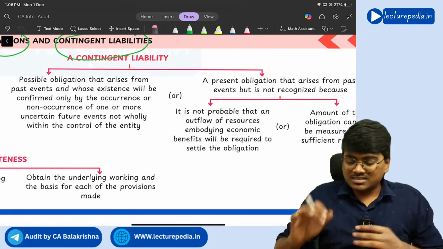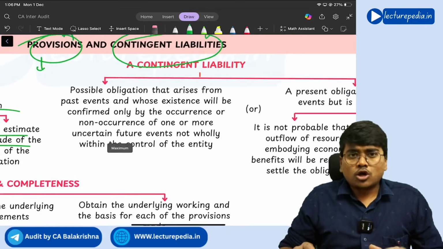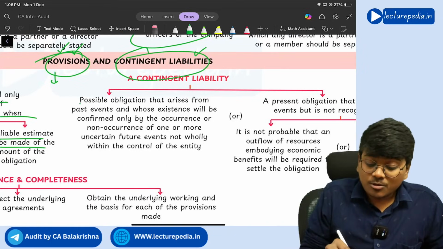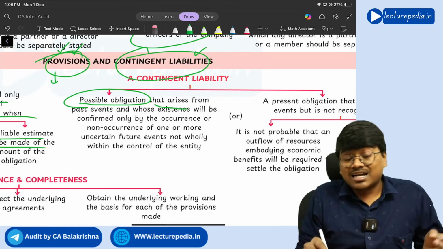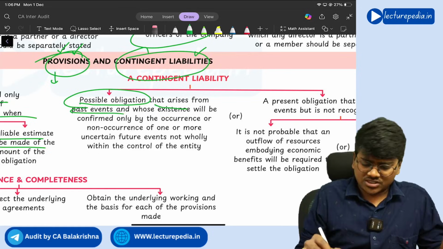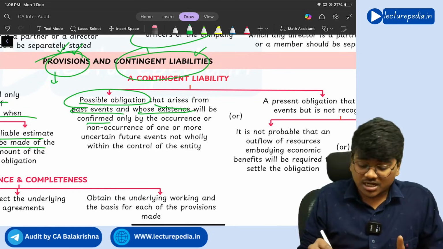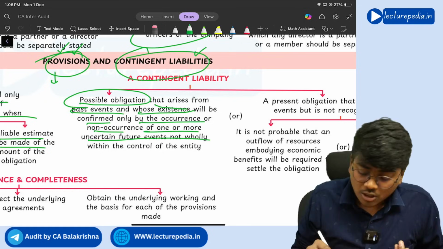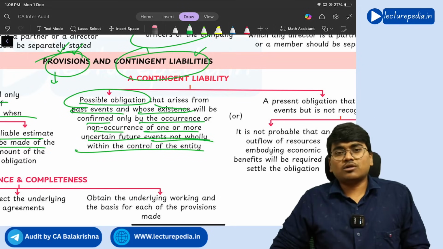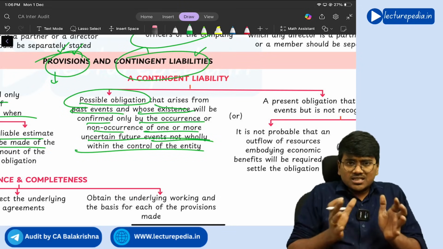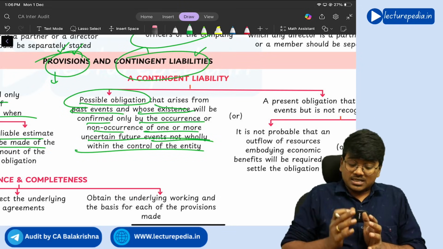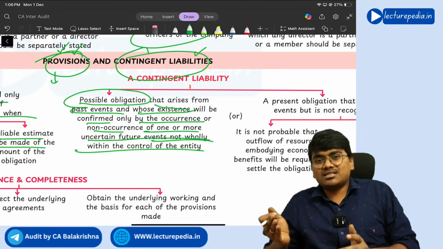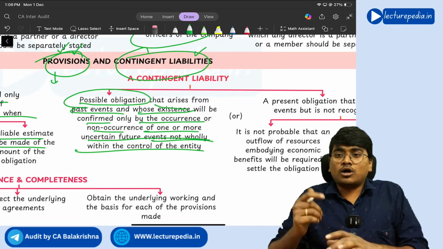Next, contingent liability. First of all, it is not a present obligation. It is a possible obligation that arises from past events and whose existence will be confirmed only by the occurrence or non-occurrence of one or more uncertain future events not wholly within the control of the entity. So there is no present obligation, but an obligation might arise in the future or might not. That you will call a contingent liability.